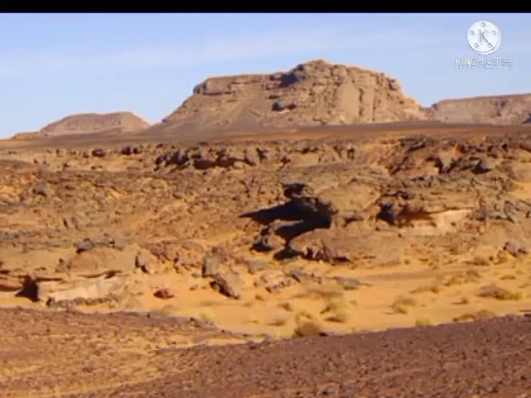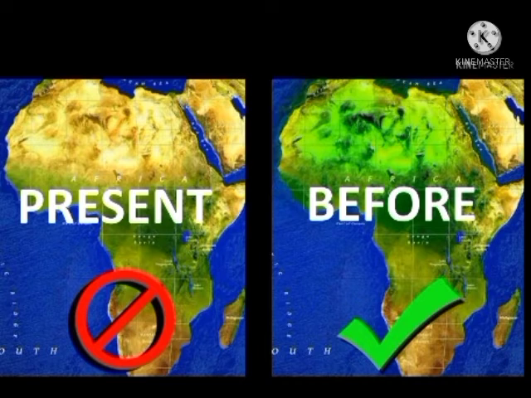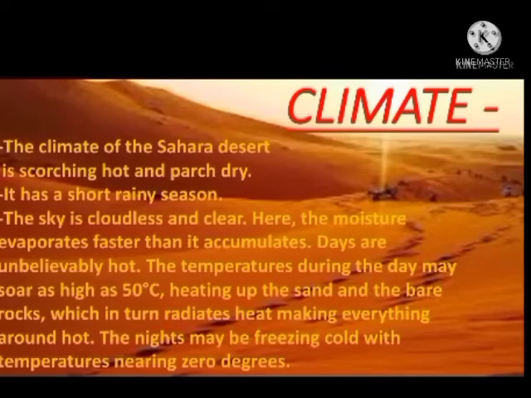So in the Sahara Desert, now we can see sand everywhere. But before there was no sand. It was full of greenery. But as time passes, everything becomes drier. Now we can see sand everywhere and the temperature is very high. So there is a change of climate and physical features also.